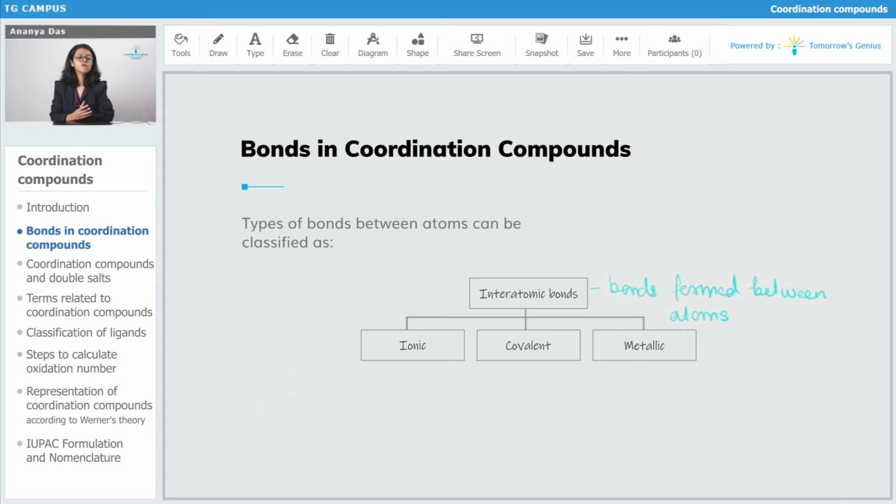So let's know what an ionic bond is. An ionic bond is formed by the complete transfer of electrons between two atoms. When we think about ionic bonds, we can take an example of two classmates, A and B. Classmate A has a pen while classmate B does not have a pen.